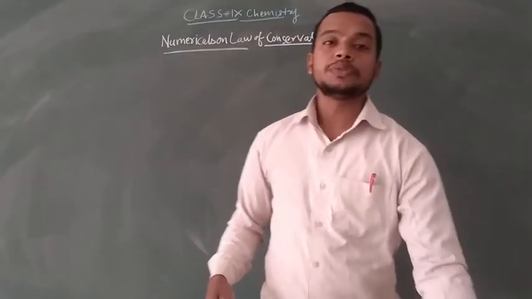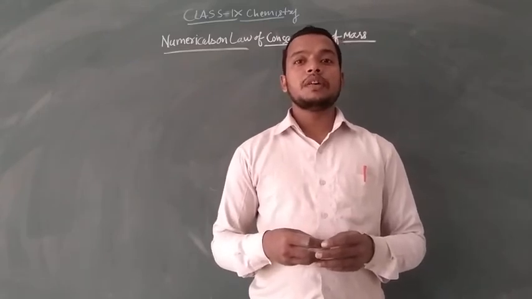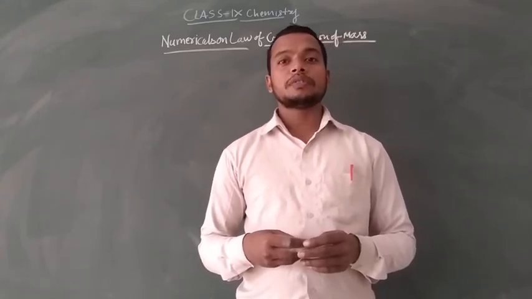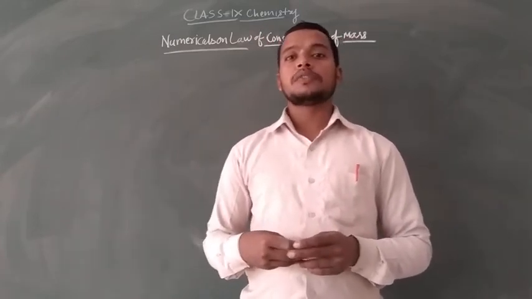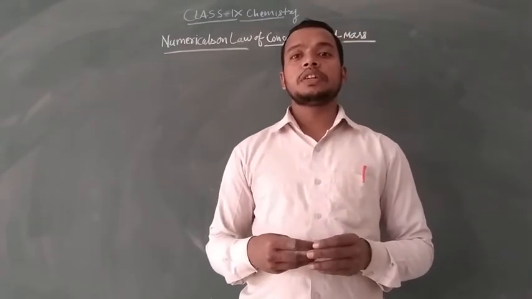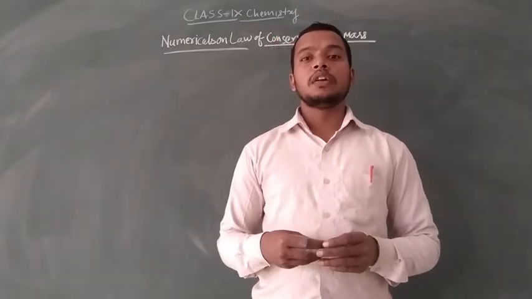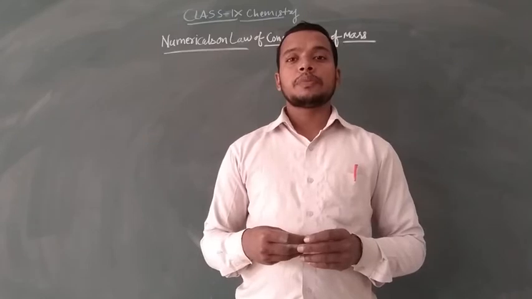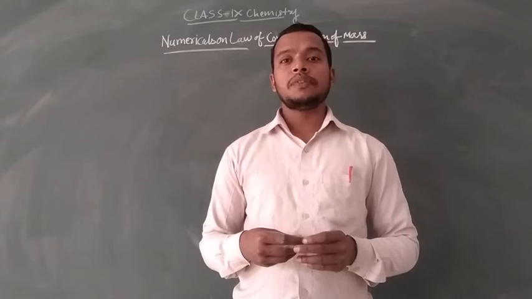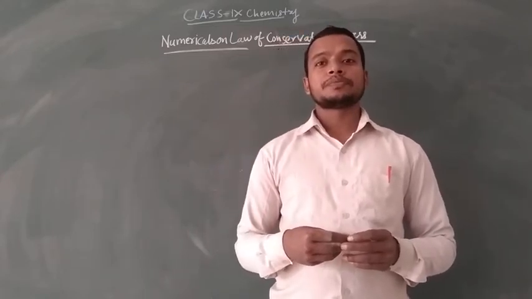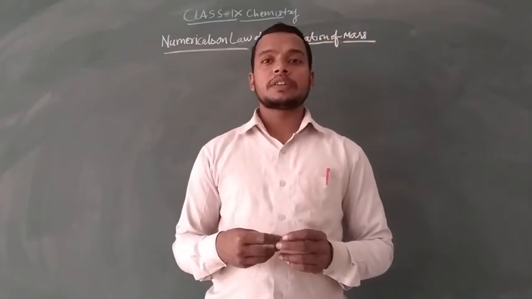Today, students, in this video we will talk about some numericals on the law of conservation of mass. We know that the laws of chemical combination were given by Antoine Lavoisier. The law of conservation of mass says that mass can be neither created nor destroyed, it can only be converted from one form to another. And the law of constant proportion says that during the formation of chemical compounds, the proportion of atoms is fixed by mass.